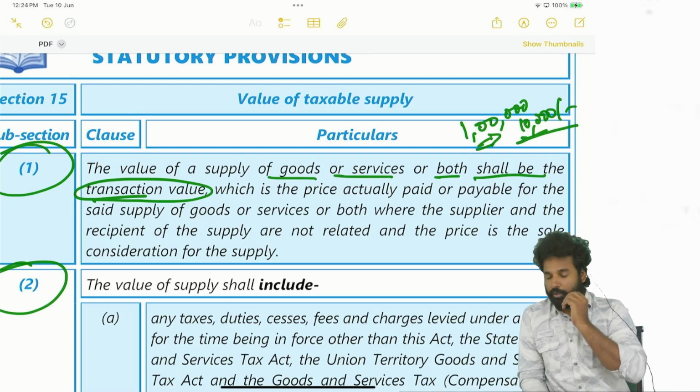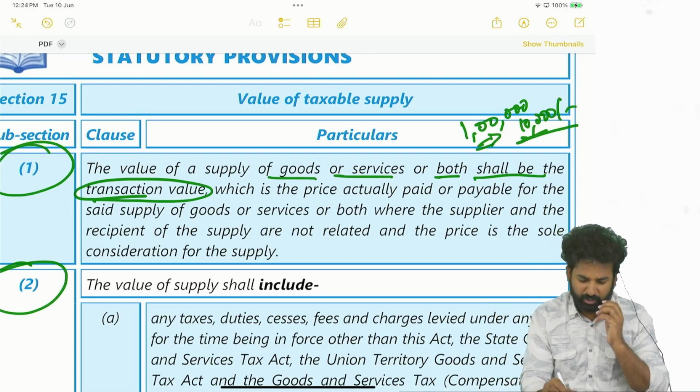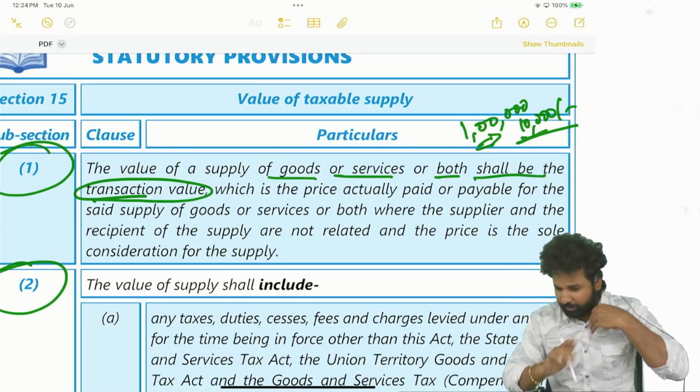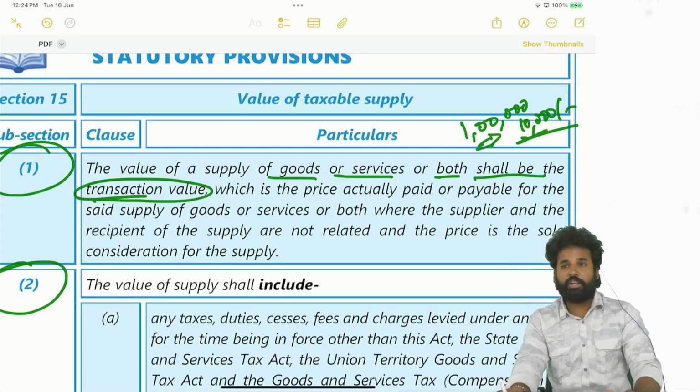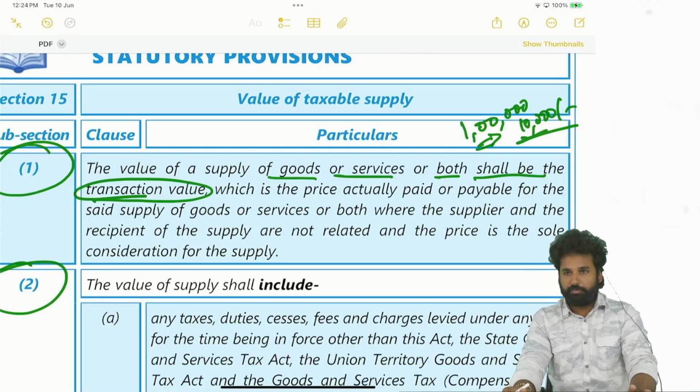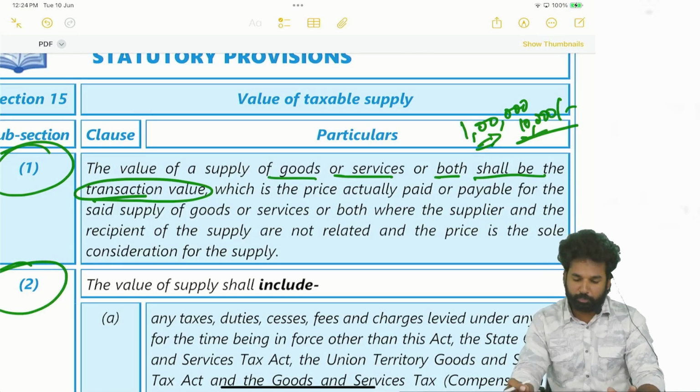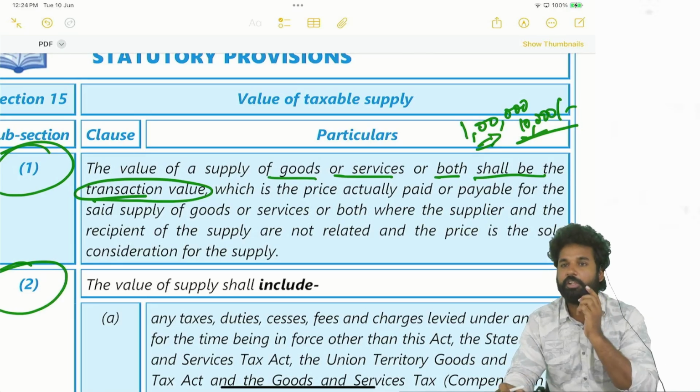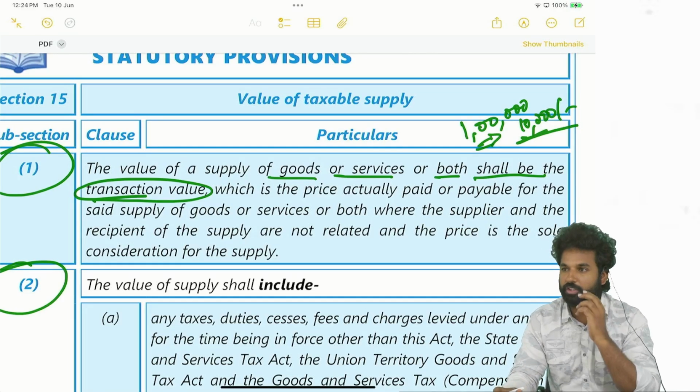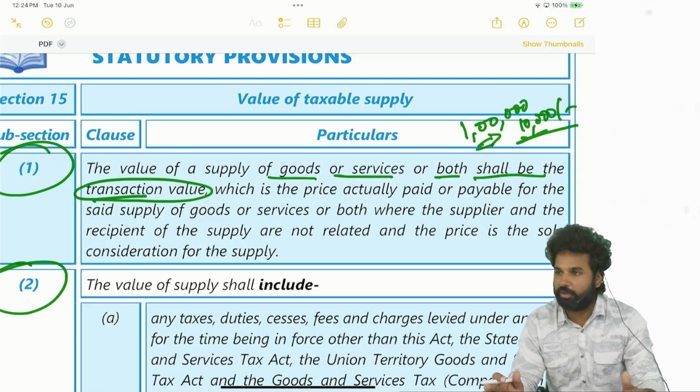Okay, right? But we can take 10,000 as the value of the product, but only when the price is the sole consideration and the transaction is between related persons.